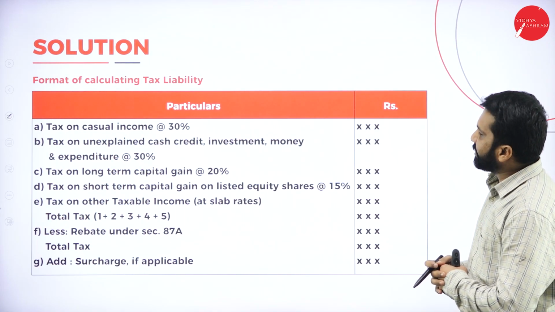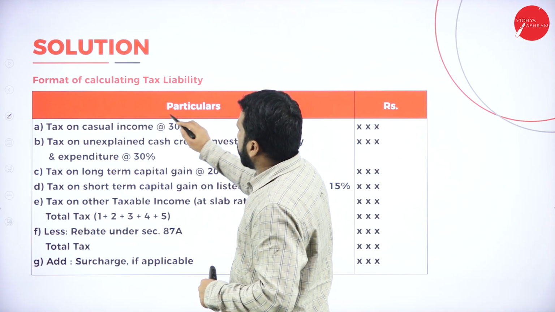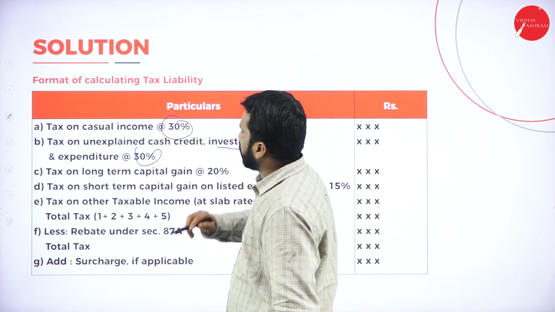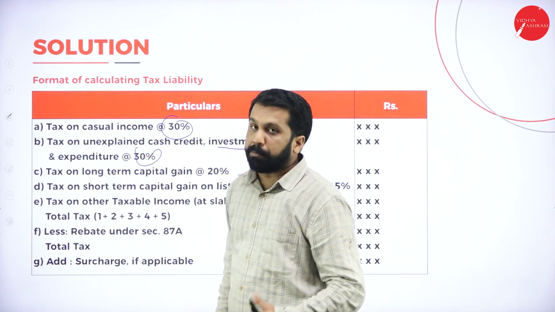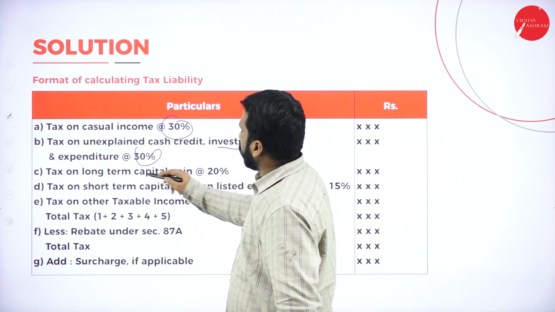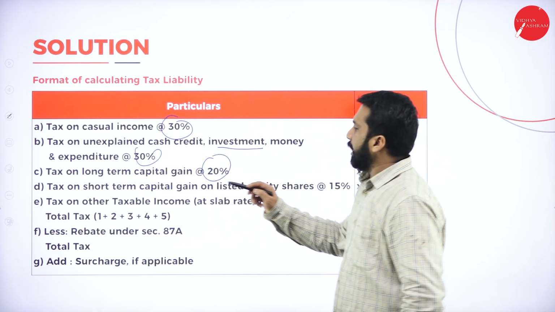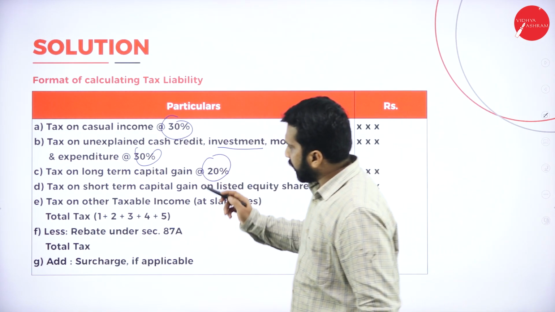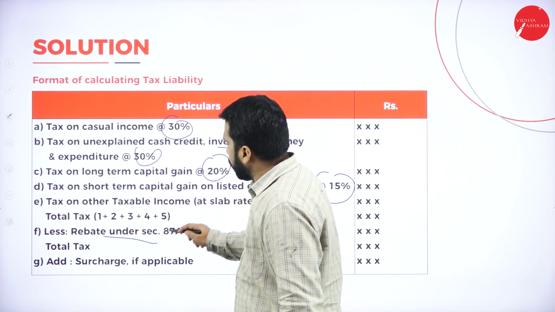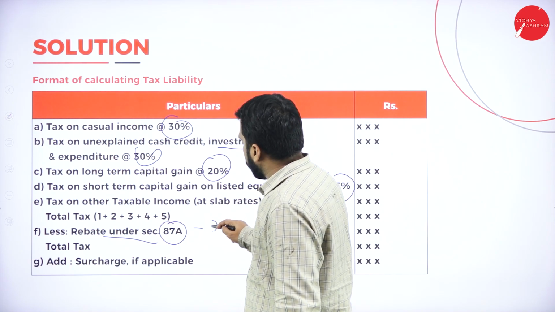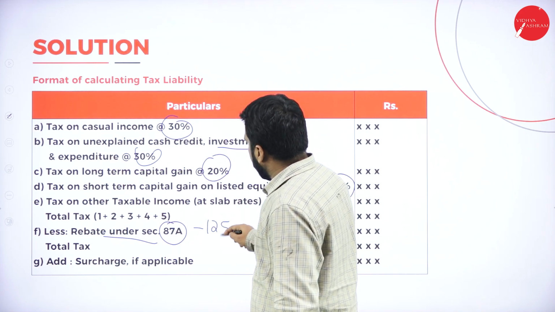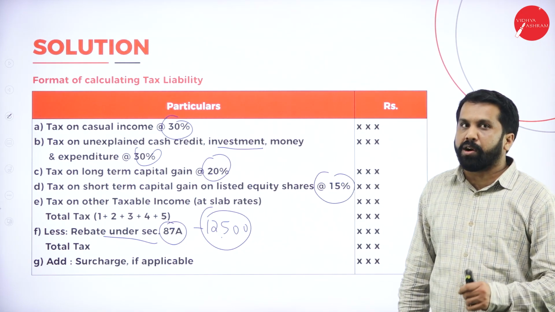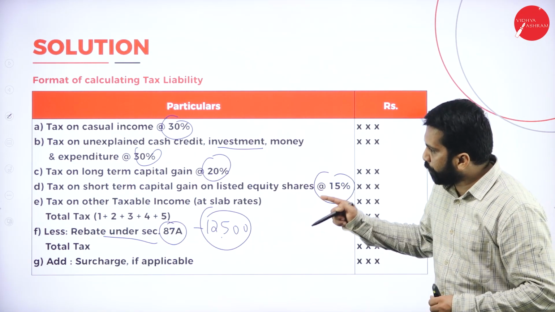So these are the tax calculations. 30% will be on casual income and 30% on unexplained investment, unexplained money like black money. And long-term capital gain is 20% and short-term capital gain is 15%. And add everything, you will get a rebate under section 87A. It is up to 12,500. So if your total income is less than 5 lakh, you will get a rebate of 12,500 for this.